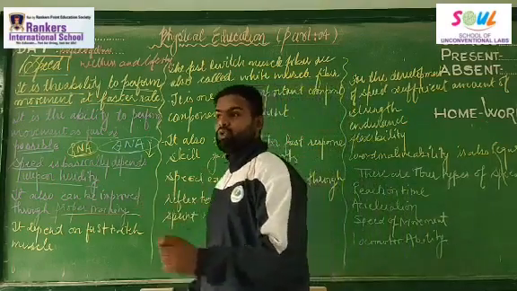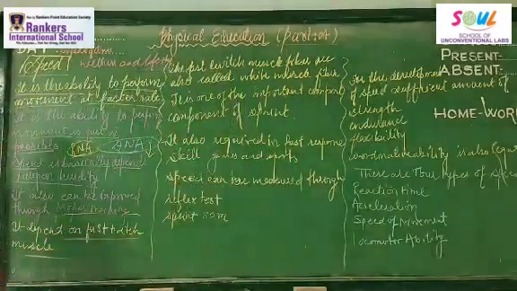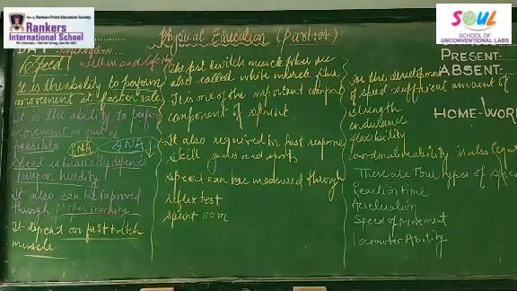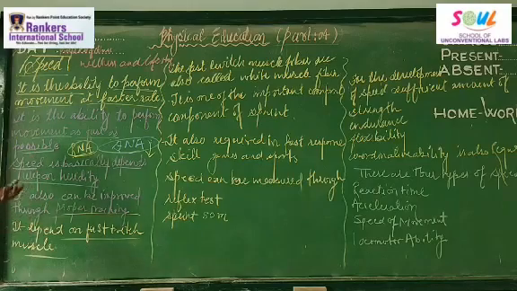Now this speed totally depends upon the fast twitch muscle fiber, right? So what we studied here: speed is the ability to perform a movement as fast as possible, at a faster rate in the quickest possible time.